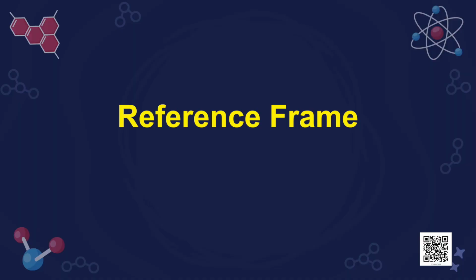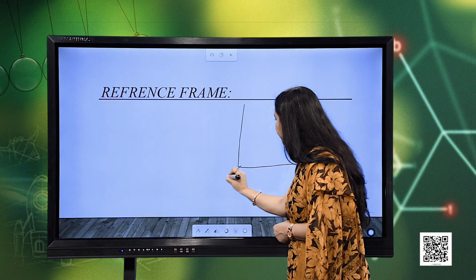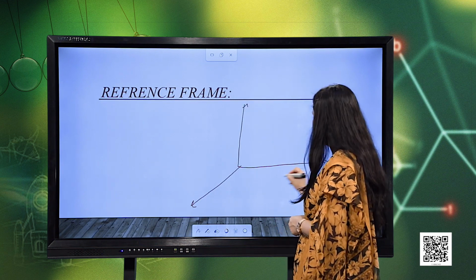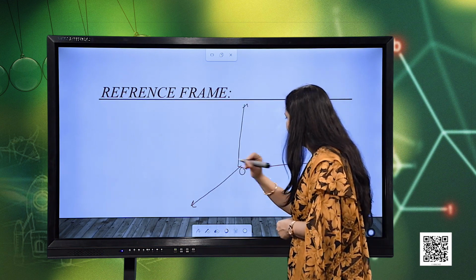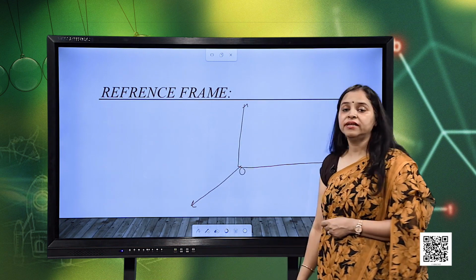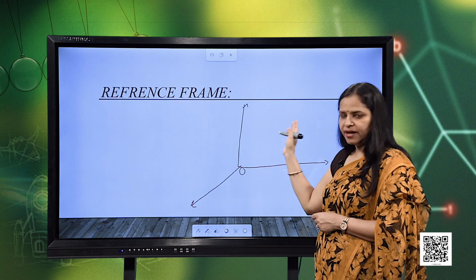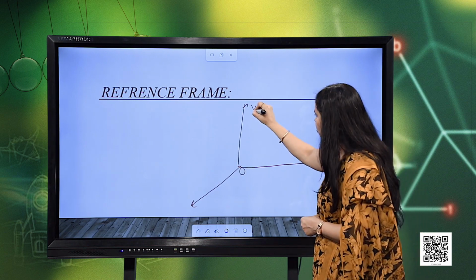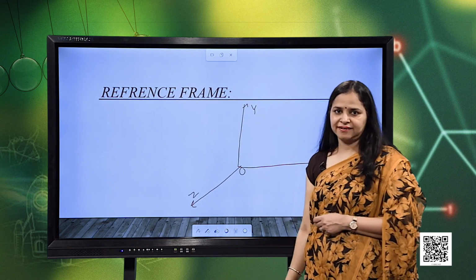Now, for our convenience, we consider as a reference frame three mutually perpendicular axes intersecting at a point O, and this point O is called the reference point or the origin of the reference frame. These are the x axis, y axis and z axis.